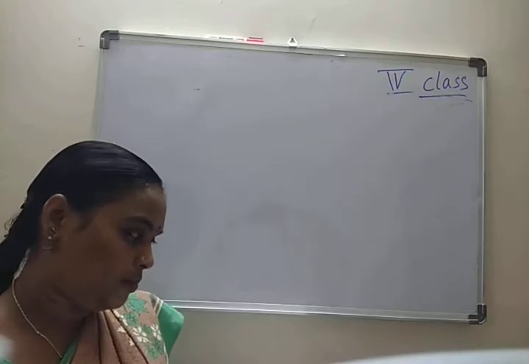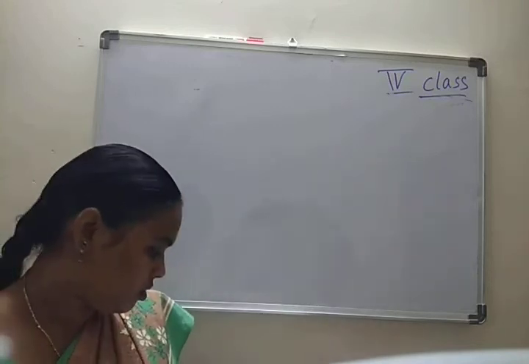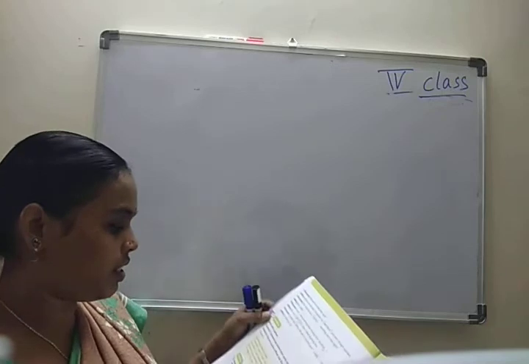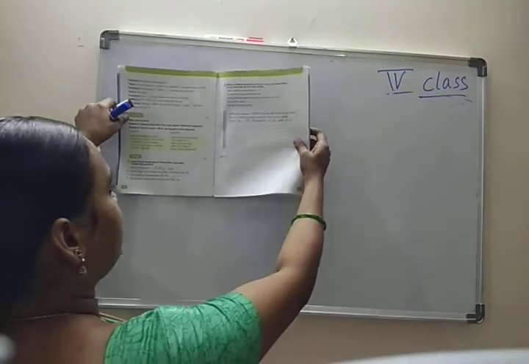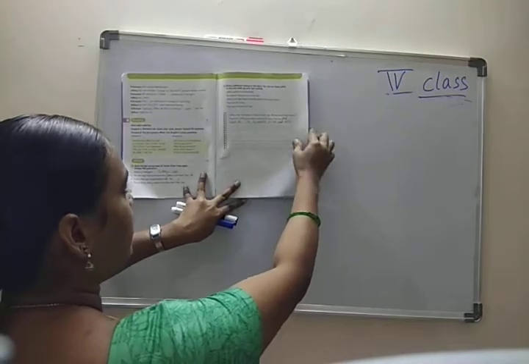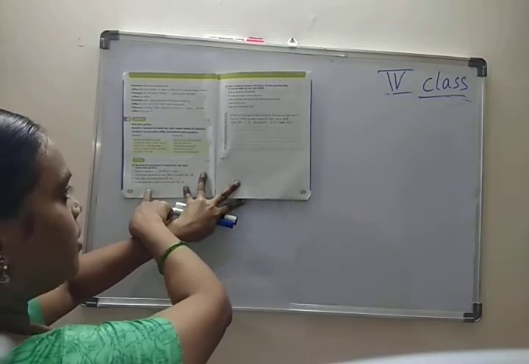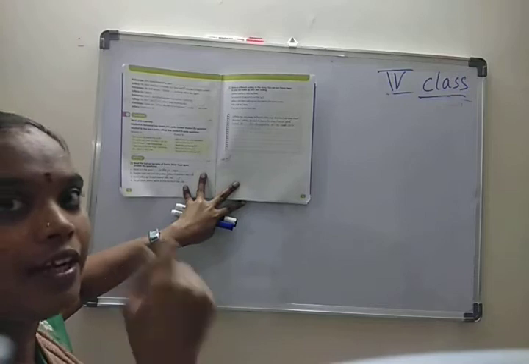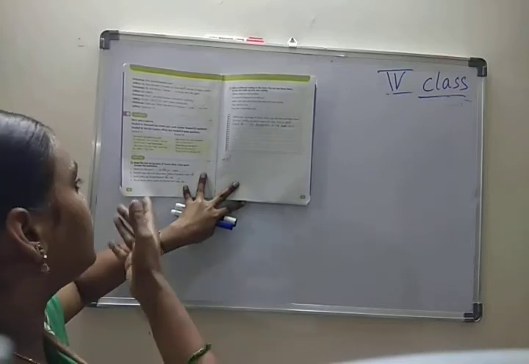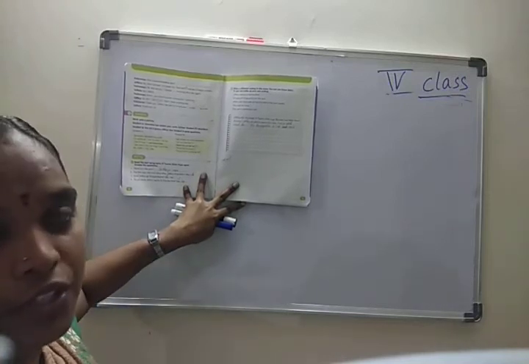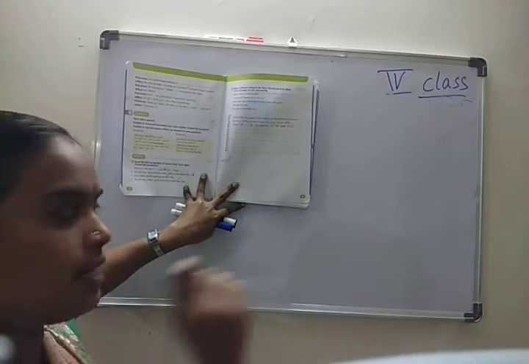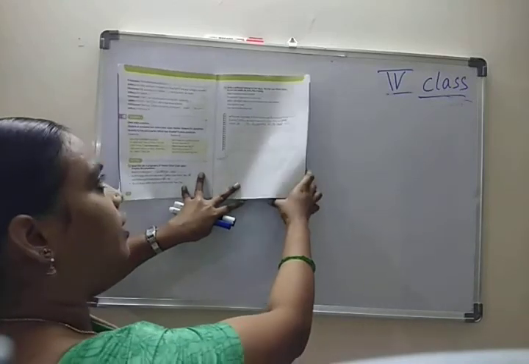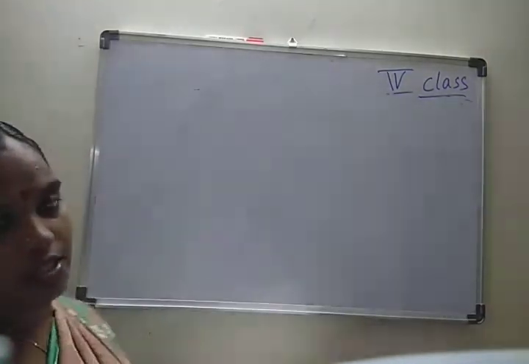Now coming to our textbook page numbers, next, children, 18 and 19. See here, 18 and 19. On 18, read the story once, and some questions they have given to you, so write the answers. And on 19, read the story once.